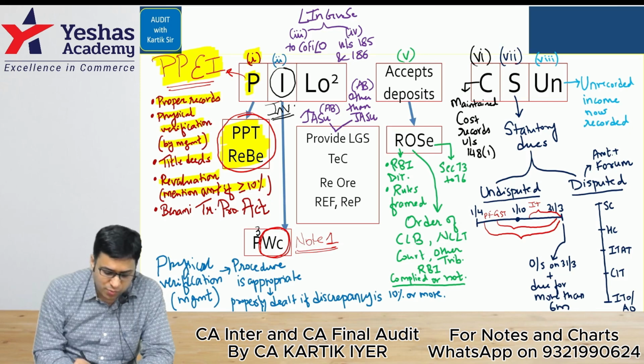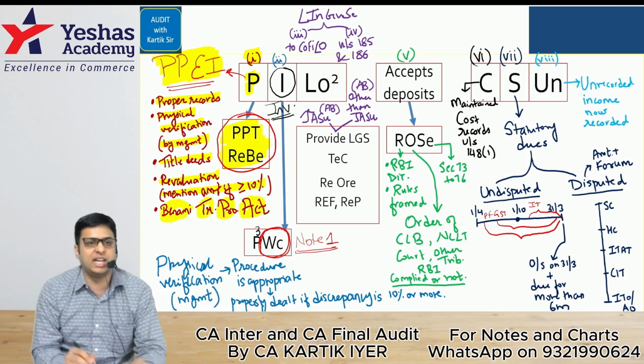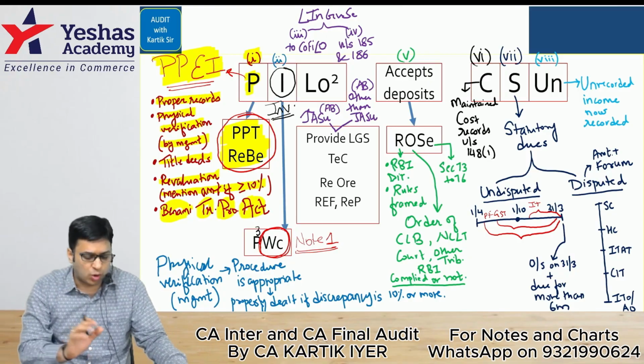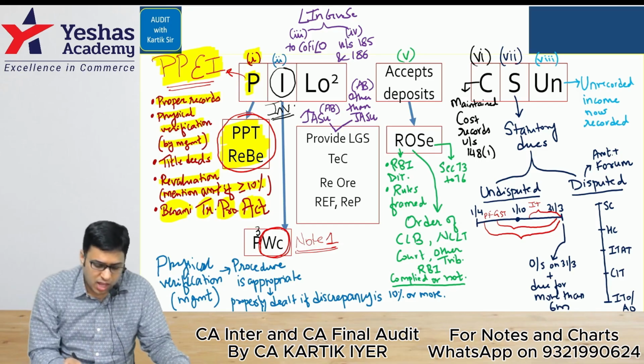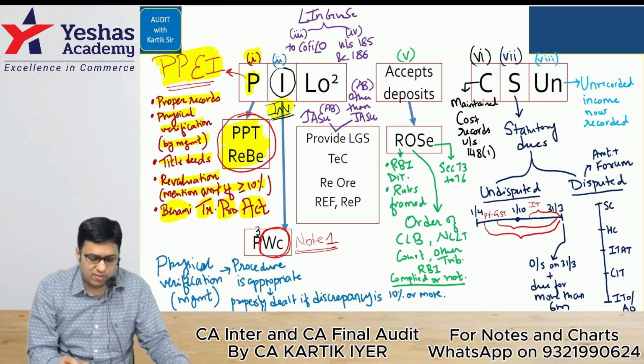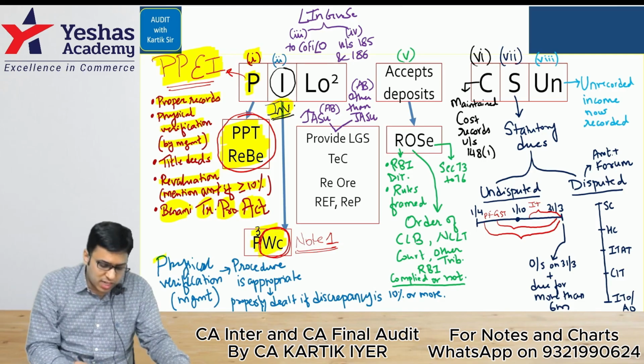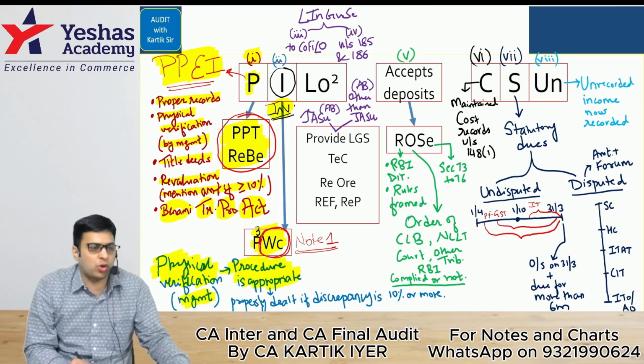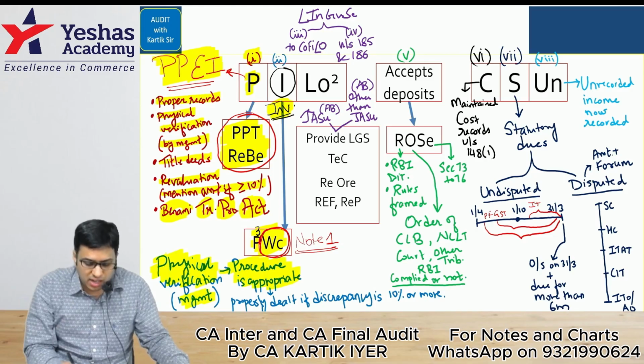Next, in case of any proceeding under the Benami Transactions (Prohibition) Act 1988, we have to mention that the proceeding is going on. This is CARO clause 1. Quick recap. CARO clause 2, we had done inventory. We had done something called P3WC. Whether physical verification is done by the management, whether their procedure is appropriate or not, and if they find any discrepancy of 10% or more, whether it is properly dealt with or not.